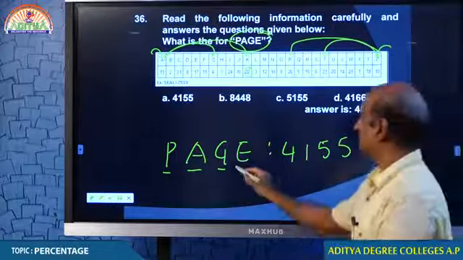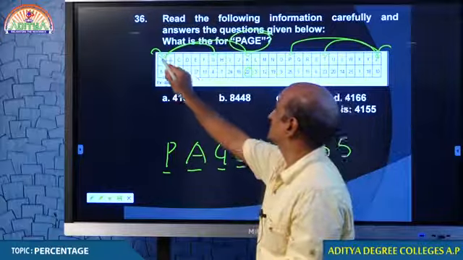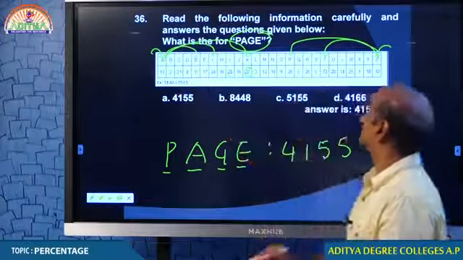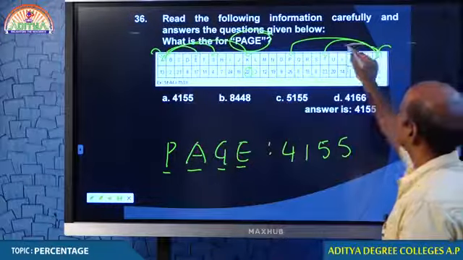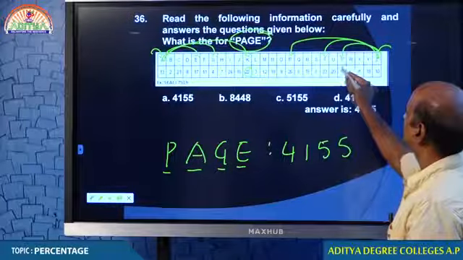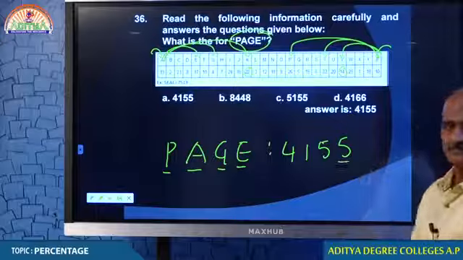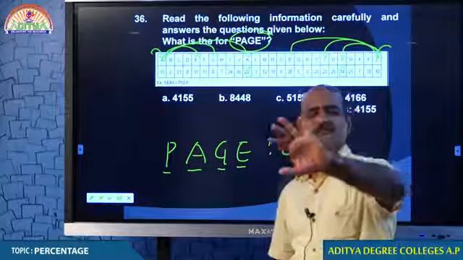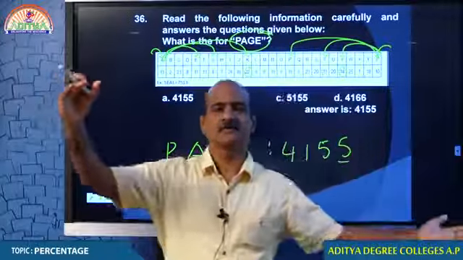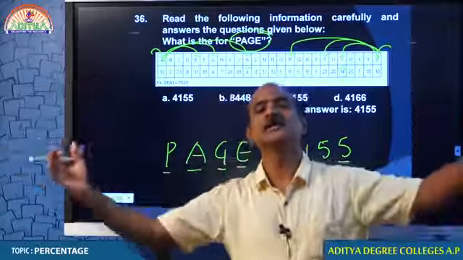How did you get E, man? E is 5th from left. And here the 5th from right is V. V means 14. 1 plus 4, 5. So, from the left and from the right, both must be equidistant.